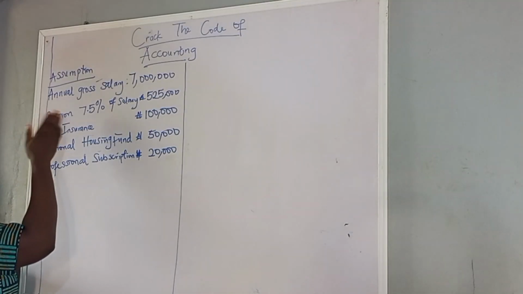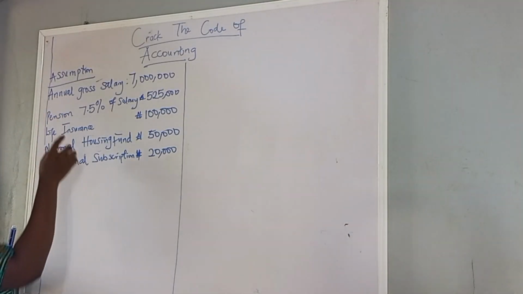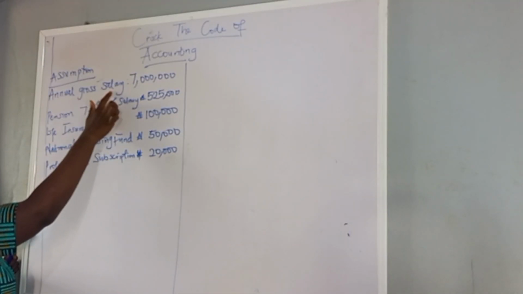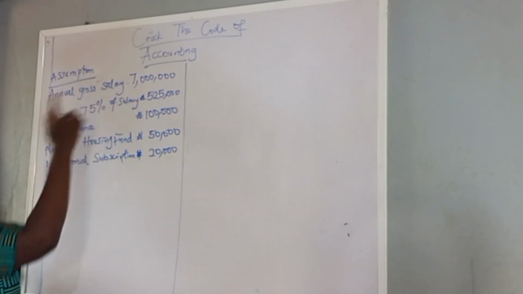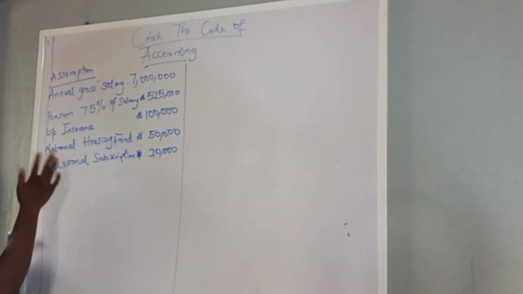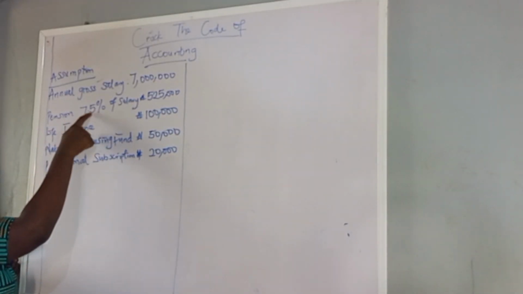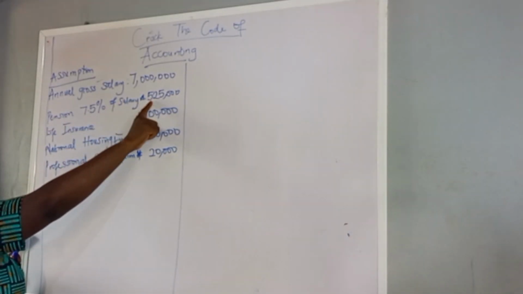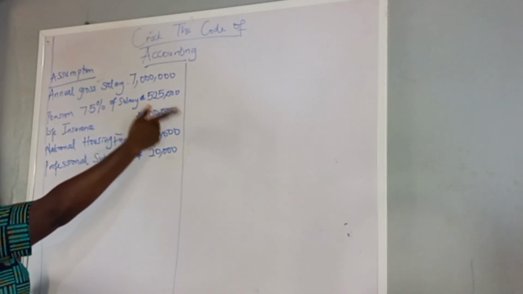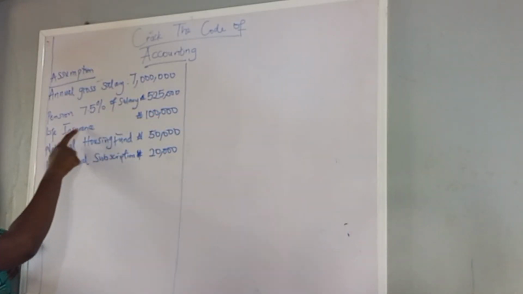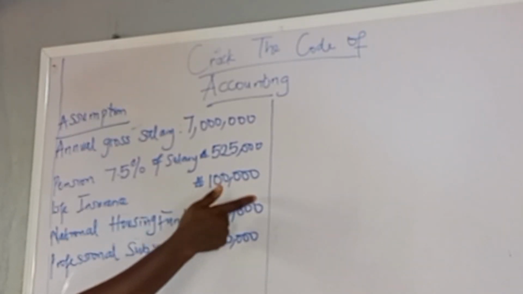Now let's assume we have an employee whose annual gross salary is 7 million. His or her allowable deductions are pension, which is 7.5% of salary, 525,000 naira. Life insurance, 100,000 naira.